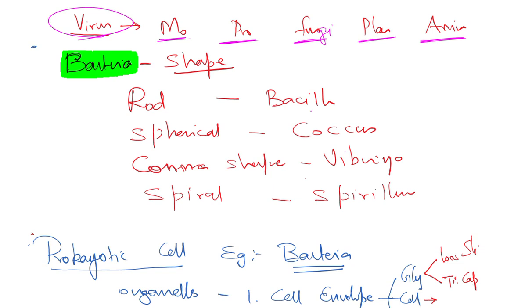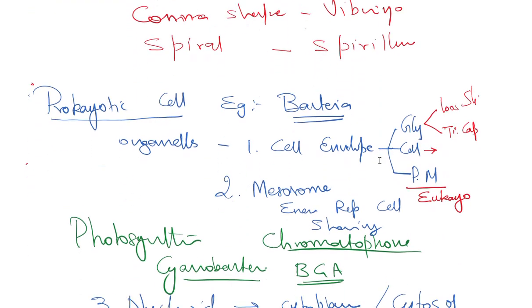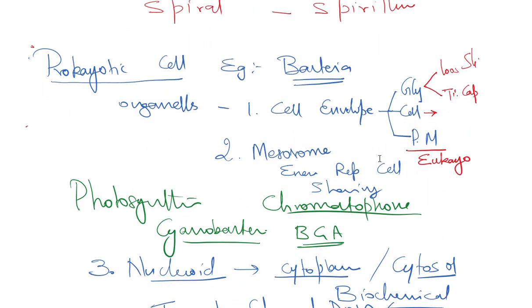Rod shape is Bacillus, spherical is Coccus, comma shape is Vibrio, and spiral shape is Spirillum. If we take a prokaryotic cell, an example of a prokaryote is bacteria. All bacteria are prokaryotes. An example of a eukaryote is very simple: anything other than bacteria is called a eukaryote.